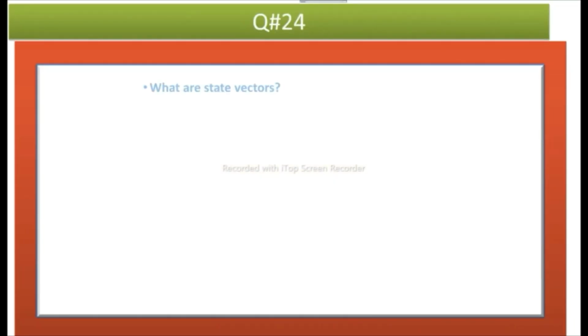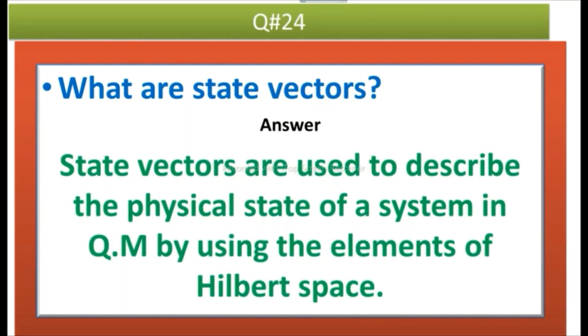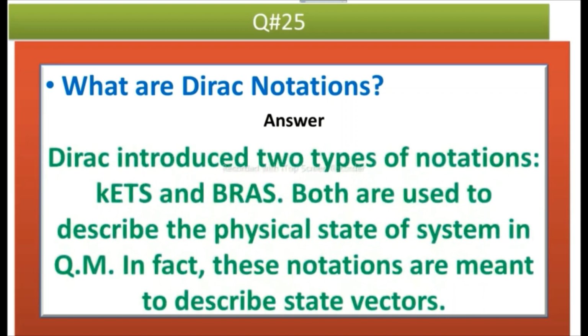The next question is, what are state vectors? Answer is, state vectors are used to describe the physical state of a system in quantum mechanics by using the elements of Hilbert space. The next question is, what are Dirac notations? Answer is, Dirac introduced two types of notations, kets and bras. Both are used to describe the physical state of a system in quantum mechanics. In fact, these notations are meant to describe state vectors.